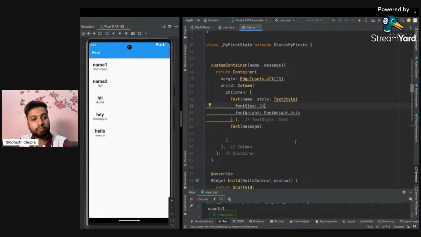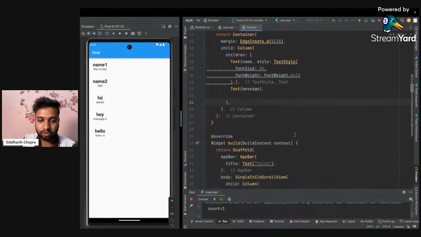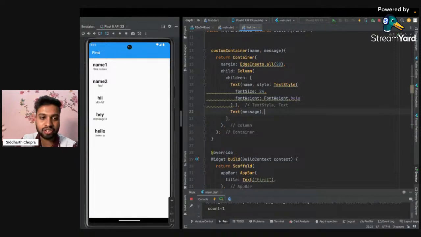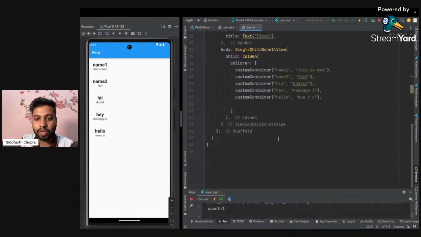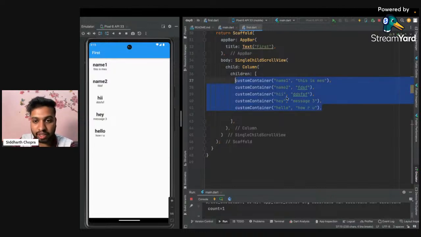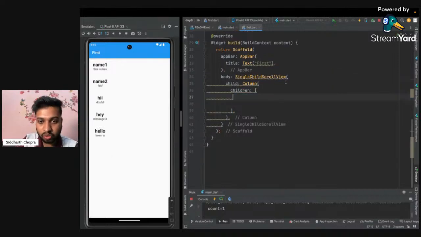So yeah, now my requirement here is that you can add a better UI, because you already know how to use container, how to use column, how to create and add margin to it. So that thing you already know. But the limitation here is that inside the code I have to add this whole thing again and again. I just don't want that. I want this data to be fetched from the internet or a database or from any API, and I just want to display this autonomously here. So for that, I'm removing this whole code from the single child scroll view.